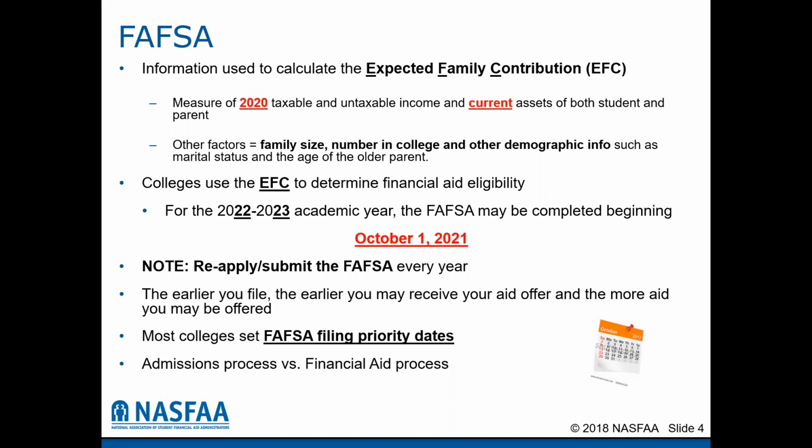Students who are seniors in high school right now will be filing the 22-23 FAFSA form for the academic year 22-23. That FAFSA will become available October the 1st of 2021. Please note that a student must reapply for or resubmit the FAFSA every year. The earlier a student or parent files, the earlier they will receive a financial aid offer and the more aid they may potentially be offered. So the student wants to make sure that after October 1st, they submit that FAFSA as soon as possible.